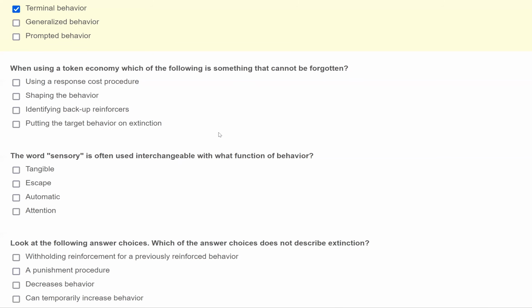And then D, putting the target behavior on extinction. Extinction isn't necessarily a part of a token economy unless it's part of a bigger treatment package. The only answer here which we can't forget is identifying backup reinforcers. Backup reinforcers give the tokens their reinforcing properties.